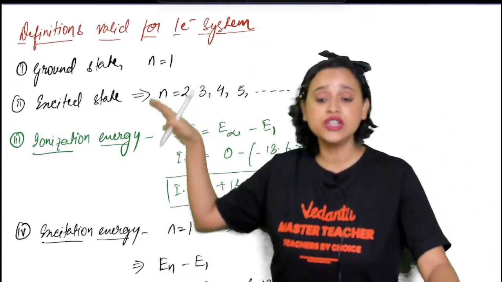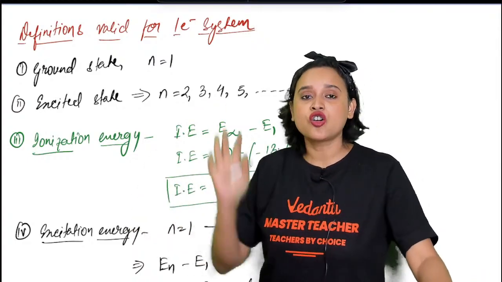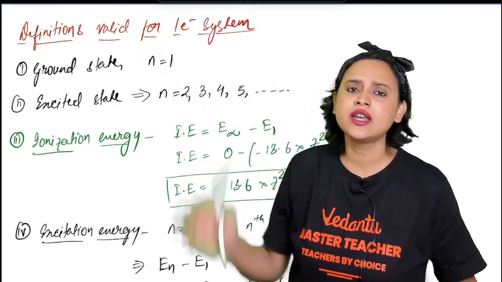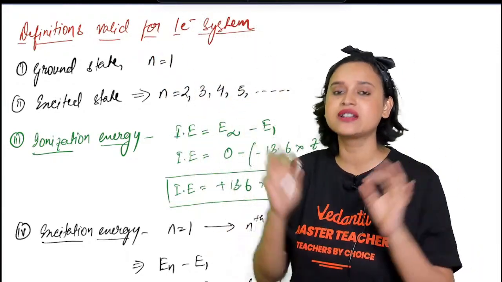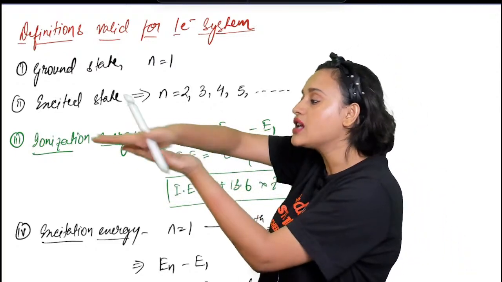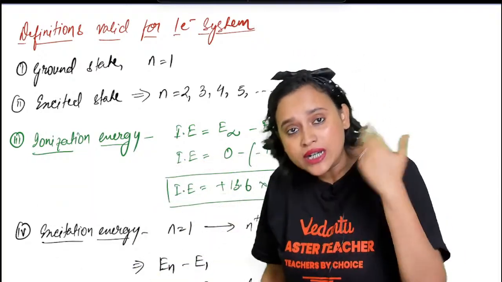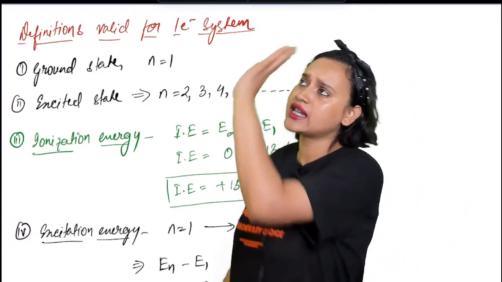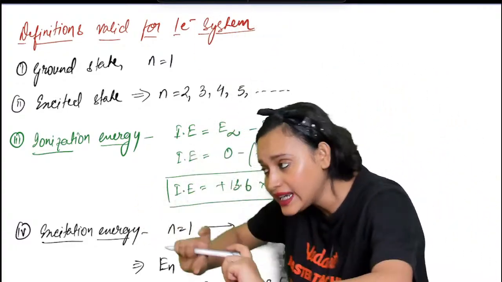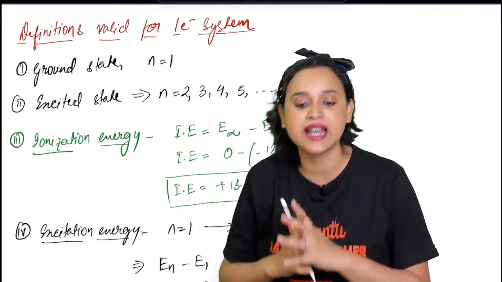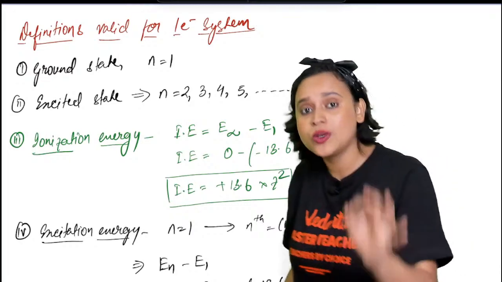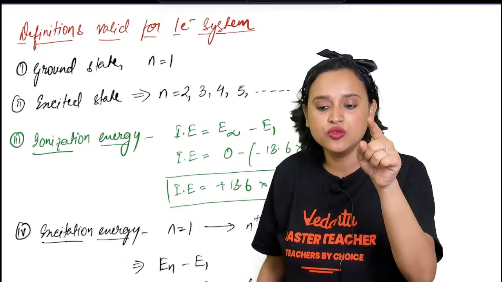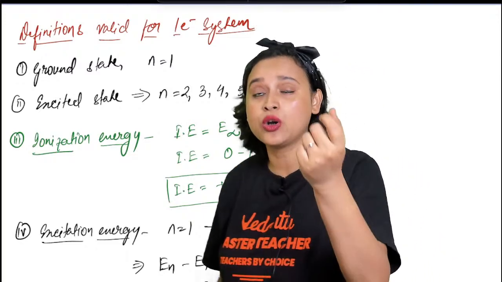So here are certain definitions, everybody, that you need to understand. According to that one electron system that Bohr talked about at that point of time, there were certain definitions that you want to know. What is ground state? Ground state is n equal to 1. That means the first energy level, that will be your ground state. What is excited state? Excited state can be n equal to 2. It can be 3, 4, 5, 6 to infinity. It can be anything. Basically, anything just above the ground state will be your excited state. And to go to the excited state, you always need to absorb some energy. Otherwise, the electron will not.